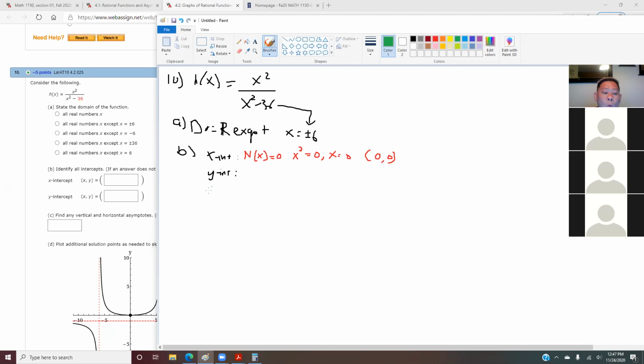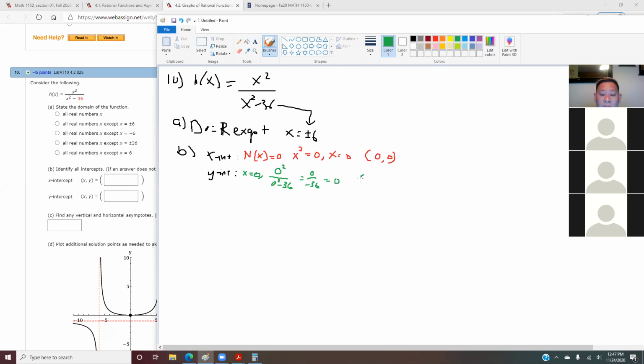How do you find your y-intercept? In order for us to find the y-intercept, you substitute x with 0 into this equation. So you get 0 squared over 0 squared minus 36. This is how you find your x or your y-intercept. You plug x in here as 0. 0 squared is 0. 0 squared minus 36 is negative 36.